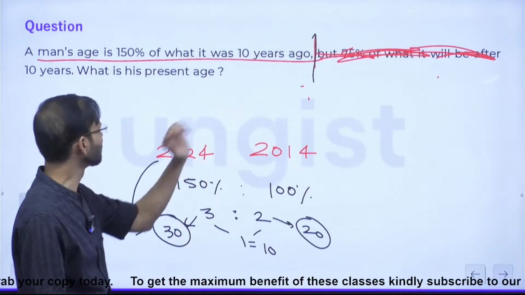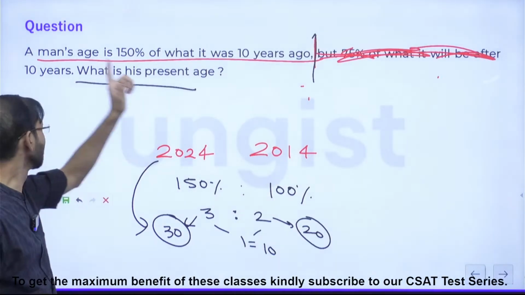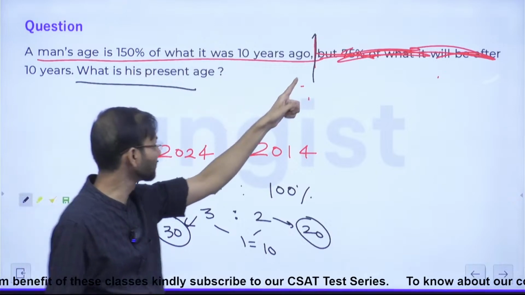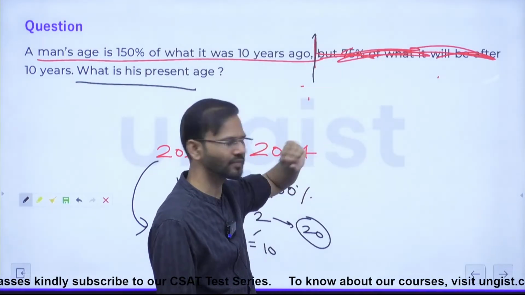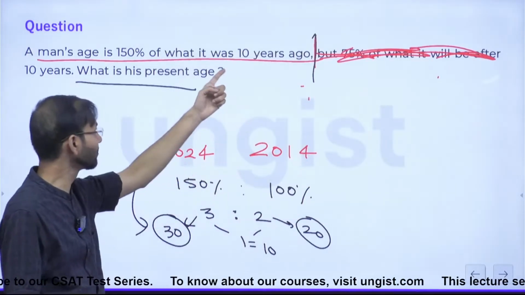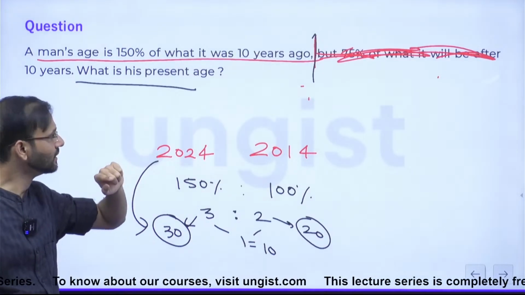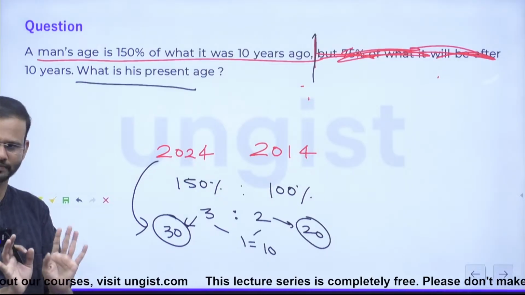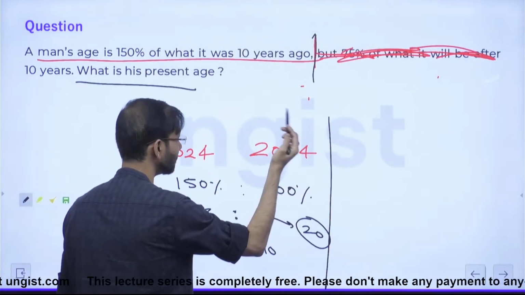So suppose the question is, what is the present age of the man? And the first statement is that the man's age is 150% of what it was 10 years ago. Correct? And the second statement is given like this. I'll reveal this also now. Guys, getting it? Fine. So this question can be solved by using the first statement only. Now, I'll be taking the second statement alone.